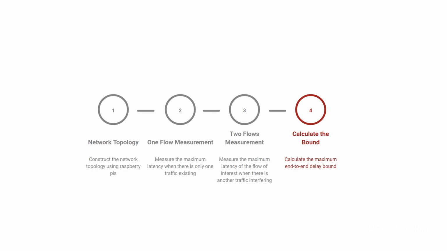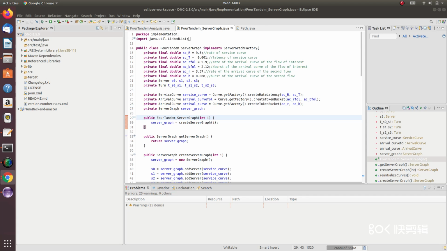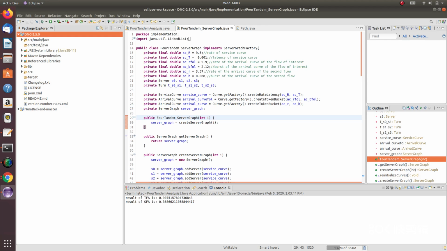In the last step, we will calculate the maximum bound of end-to-end delay based on the parameters we got from previous steps. We use a toolbox called DiscoDNC to do the calculation. It shows the result using TFA and SFA. SFA gives a much tighter bound than TFA which is approximately 0.37 seconds. The bound is larger than 0.18 seconds which was gotten from the measurement.